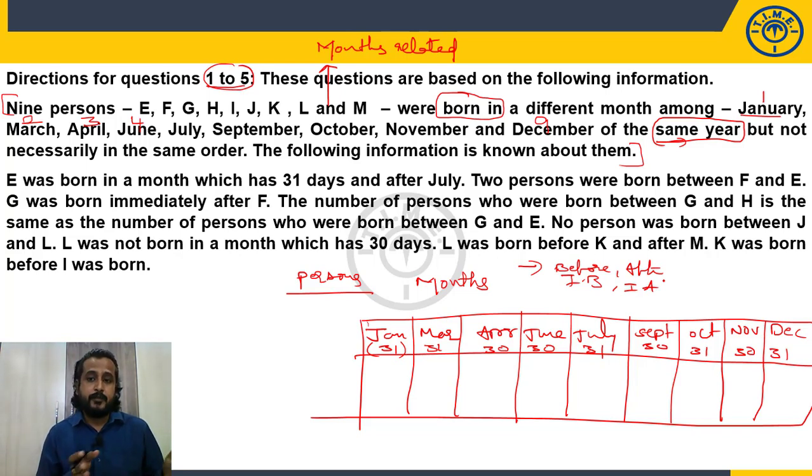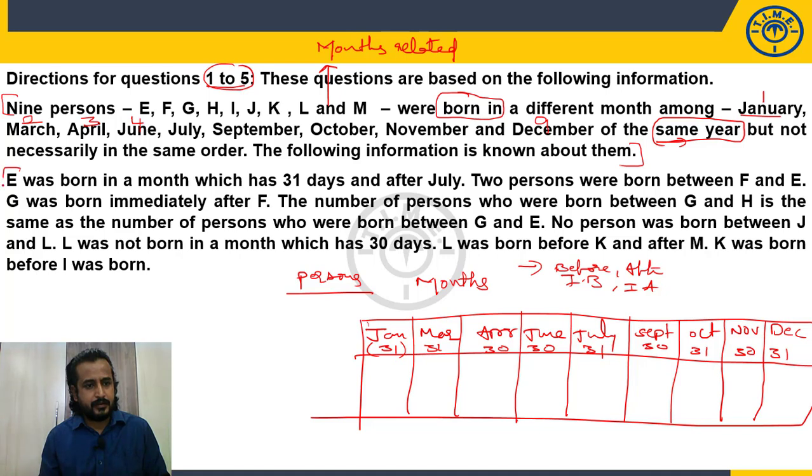Number of persons born before A is same as number of persons born after B. It is nothing but corresponding positions from either end. Number of persons born between A and B is the same as number of persons born between B and C. This kind of clues we are going to get. So before going to the exam, we must be aware of all these technical terms and keywords. Then only it will take less time to complete. First get the basic structure, then place the clues. Now let's see how this question will be solved.